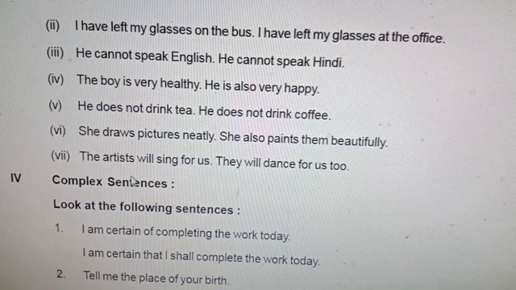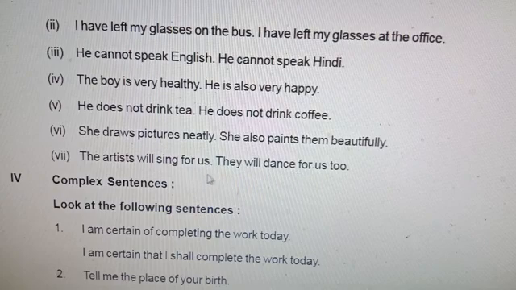The artist will sing for us. They will dance for us too. The artist will not only sing for us. The artist will both sing. After both there is a verb phrase, and dance is a verb phrase. The artist will both sing and dance for us.